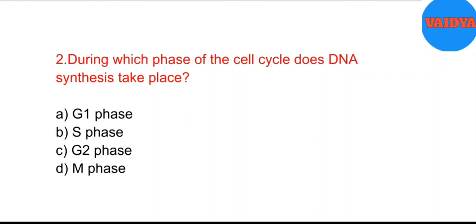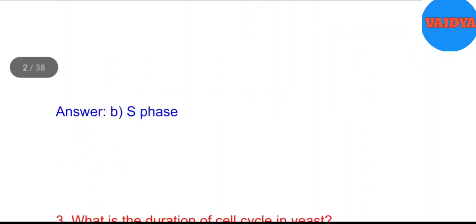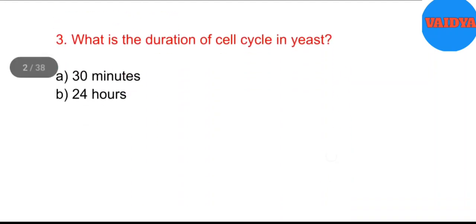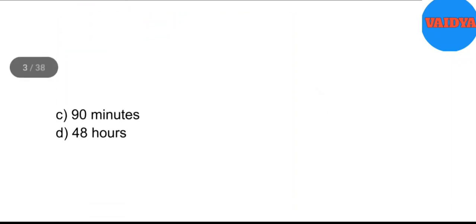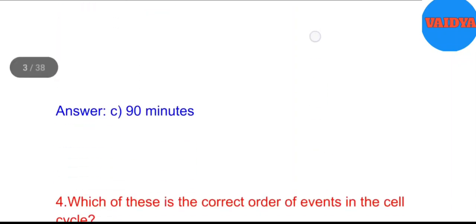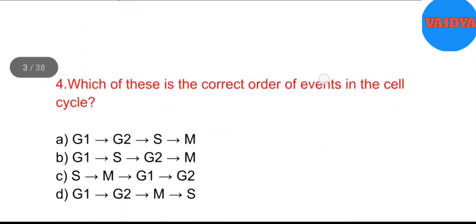A. G1 phase. B. S phase. C. G2 phase. D. M phase. Answer. B. S phase. 3. What is the duration of cell cycle in yeast? A. 30 minutes. B. 24 hours. C. 90 minutes. D. 48 hours. Answer. C. 90 minutes.